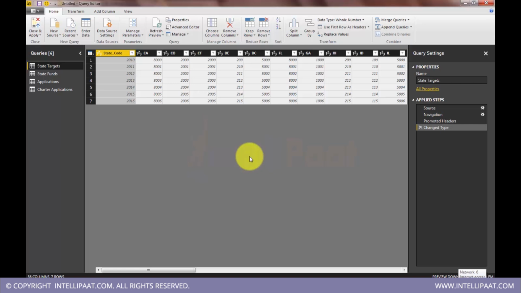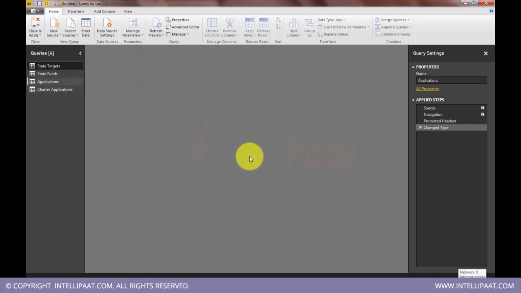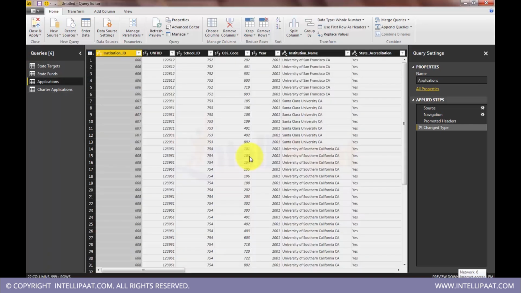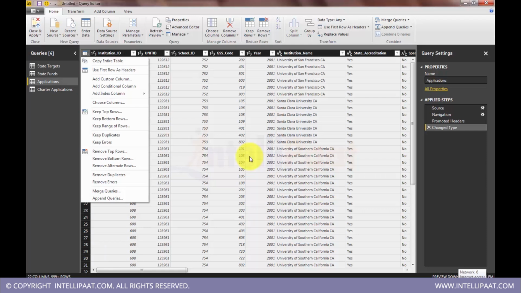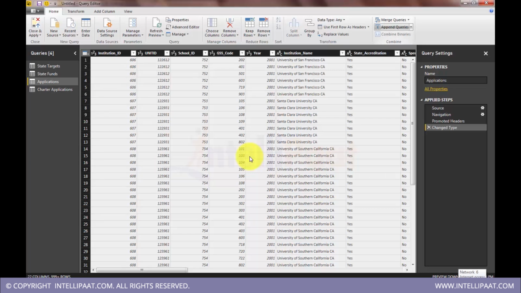Okay, so we have applications. This is a table. Now on this table, I want to append charter applications data. So I select this table and go here. Here we have options: you can merge queries or append queries. In our case it will be append queries.